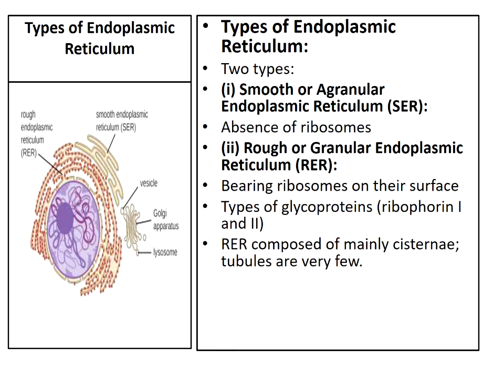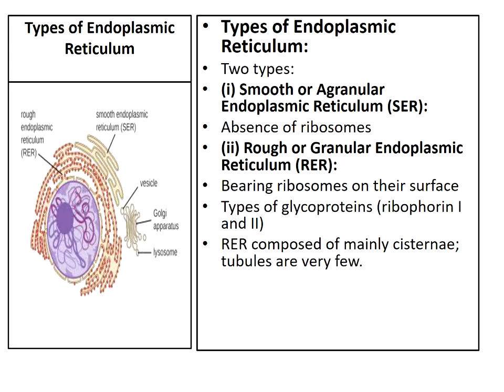The surface of rough endoplasmic reticulum contains two types of glycoproteins, that is riboforin 1 and riboforin 2. These are the two glycoproteins which help in attachment of ribosomes.